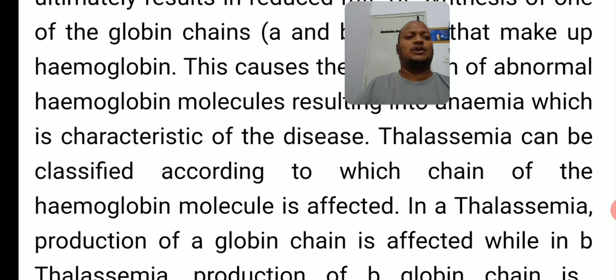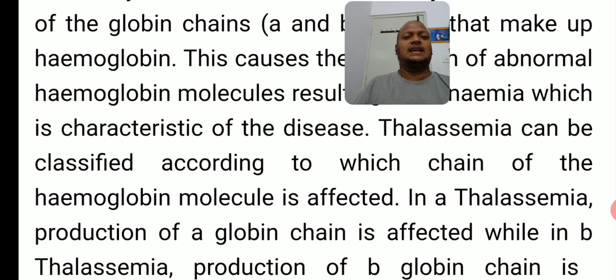Next point, thalassemia can be classified according to which chain of the hemoglobin molecule is affected. Hemoglobin molecules consist of alpha and beta chains. When the alpha or beta chains are affected, thalassemia is caused. So thalassemia is classified into two different types based on which chain of the hemoglobin molecule is affected.